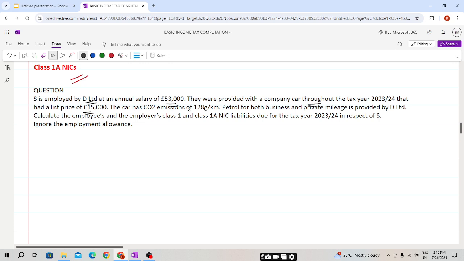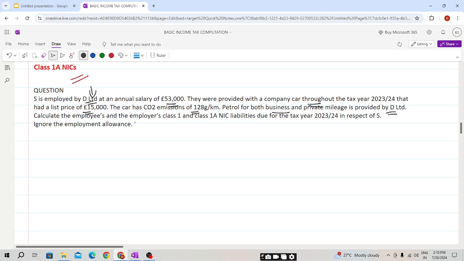The car has a CO2 emission of 128 grams per kilometre. Petrol for both business and private mileage is provided by D Limited. Please do keep in mind it is provided by the company.